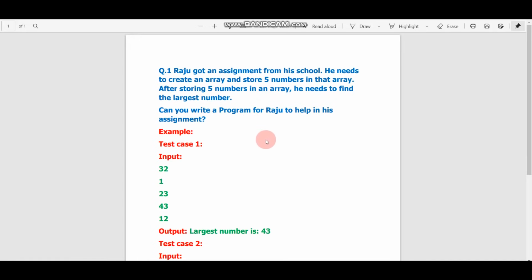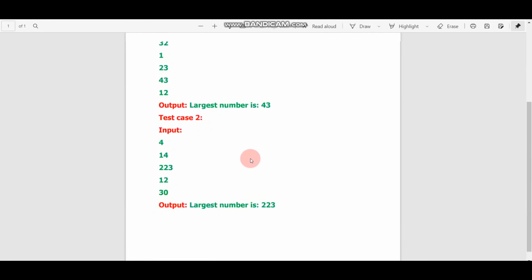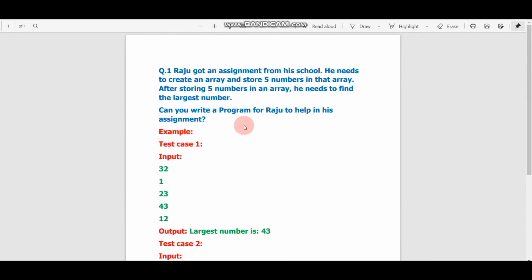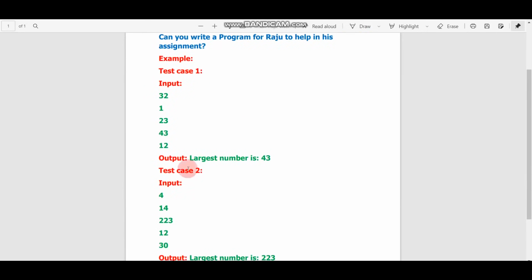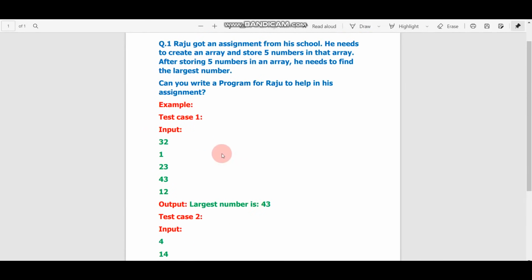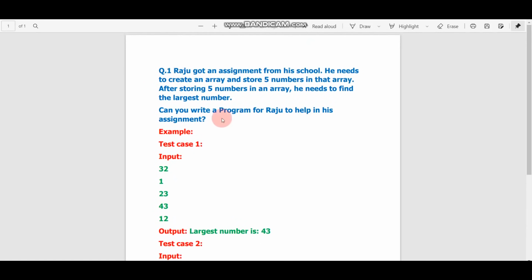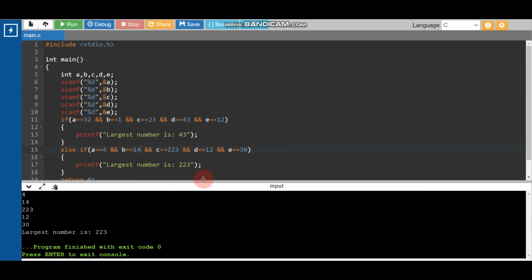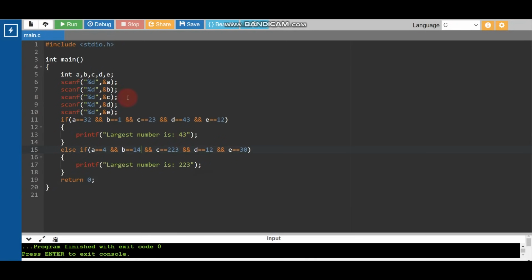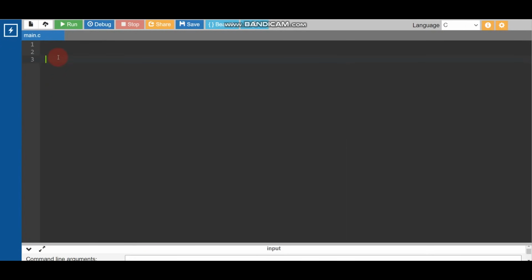So you should know how to solve this question by the normal method, so that you can score full marks. How to pass all the test cases without this trick? I'm going to pass all the test cases without this trick, with a normal coding question. So now I'm just going to remove this, or it's better to use another compiler.